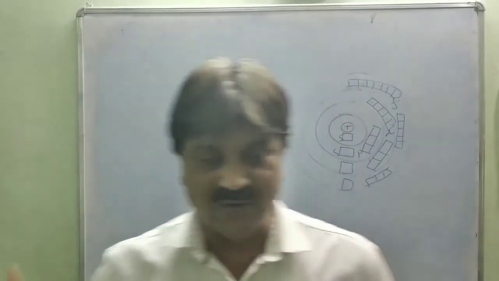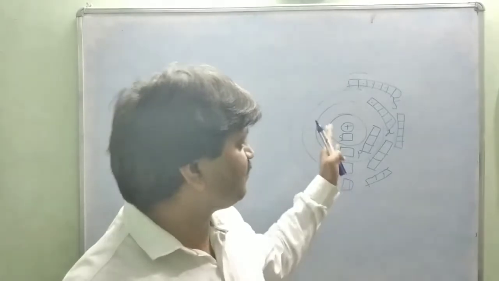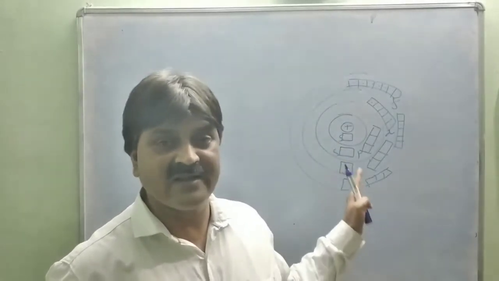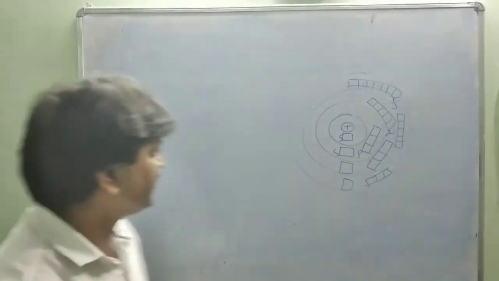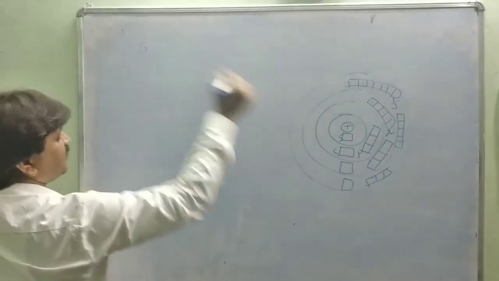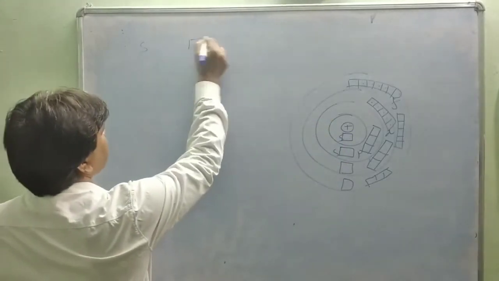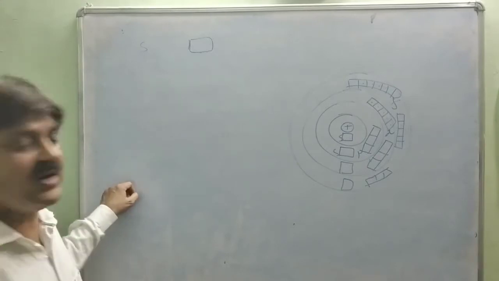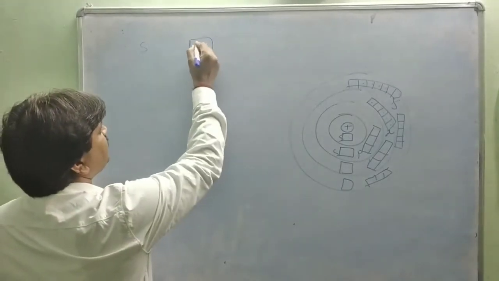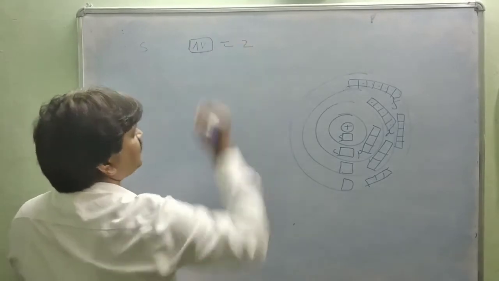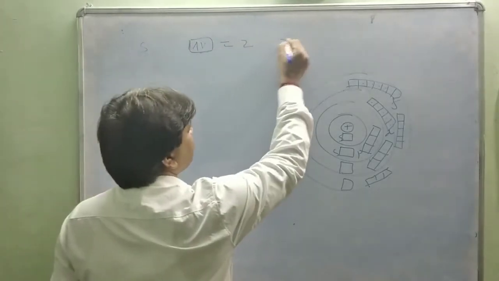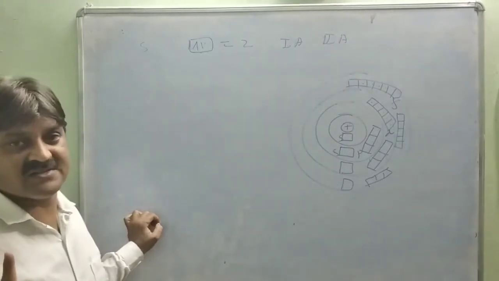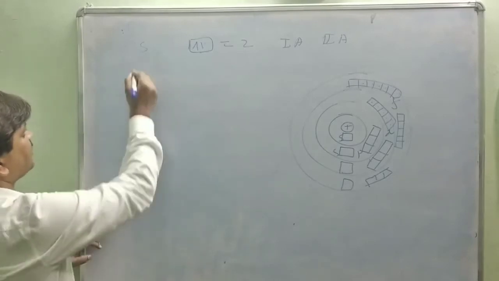So now we are going to discuss the number of vertical lines, which are called groups, and what would be the number of vertical lines in the periodic table. You will see that the S block has 1 orbital. So S has 1 orbital, and how many electrons can be filled? In any orbital you can fill only 2 electrons. So there are 2 groups in the S block element, that is first A and second A. Each group is subdivided into 2 subclasses. Keep in mind. Next one, P block element.